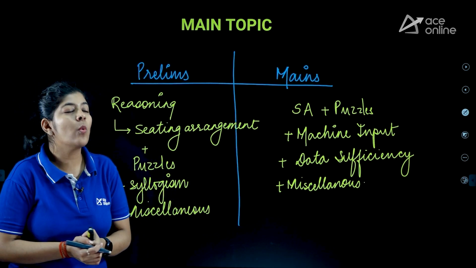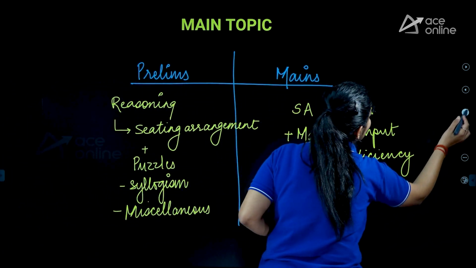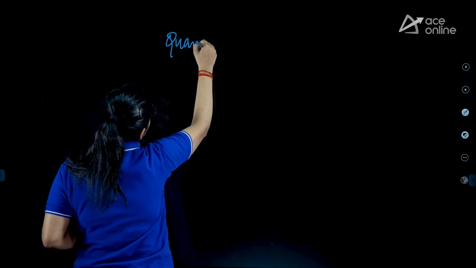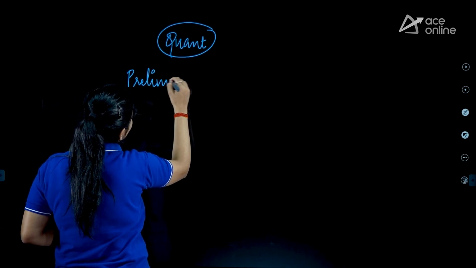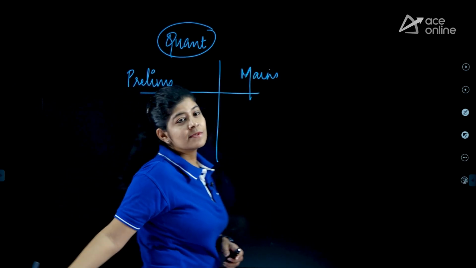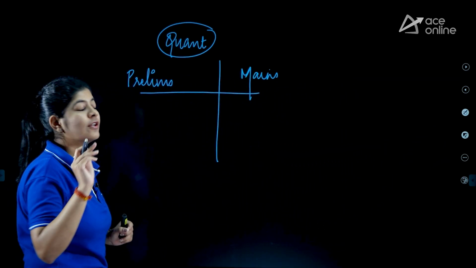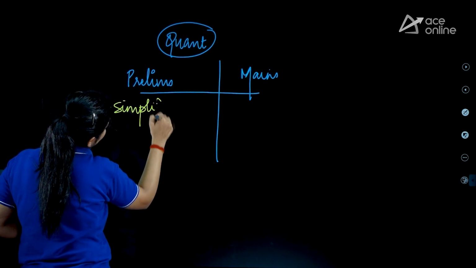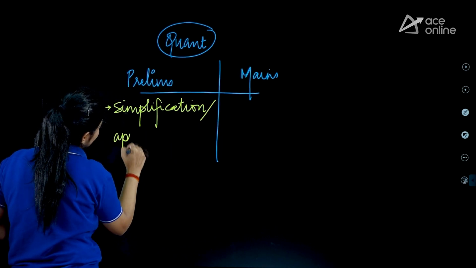But what about the quant section? So if we are going to discuss the quant section, in the quant section you are having so many other topics, right? So for the quant section, if we talk about again the prelims as well as the mains. So in the prelims, again you have to focus on what? On the simplification, or we can say on the approximation.